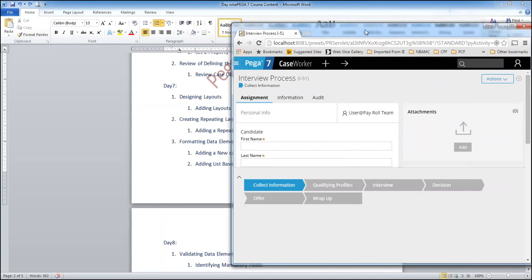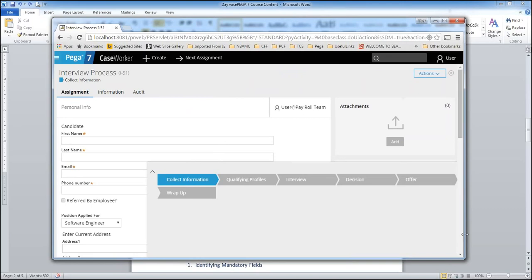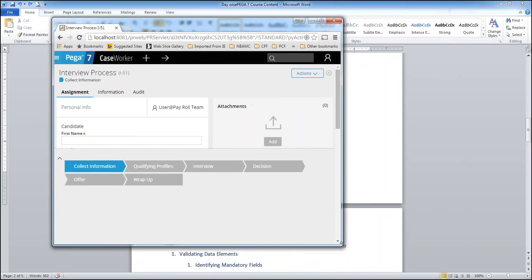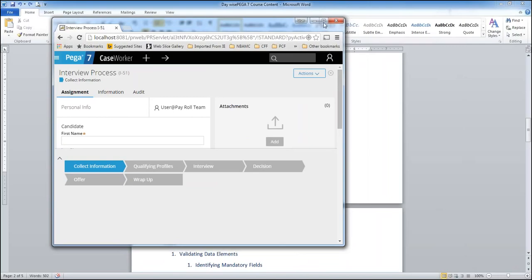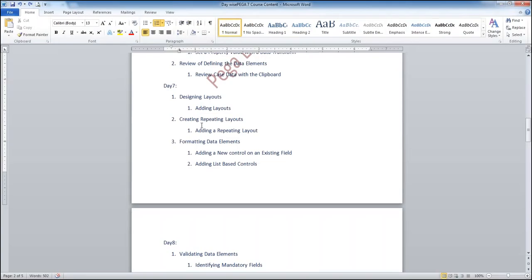The laptop view will be like this, right? If you are working on a tablet, the size will be about this much, I guess. So the system automatically adjusts the UI according to the resolution. No need to do any extra configurations for the different devices. That is achieved using the dynamic layouts.